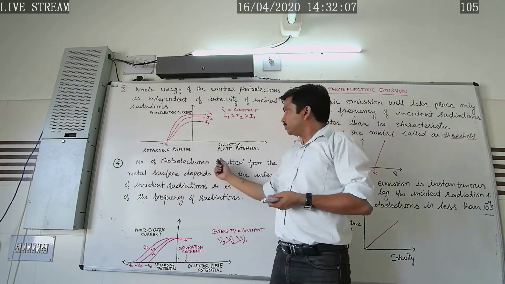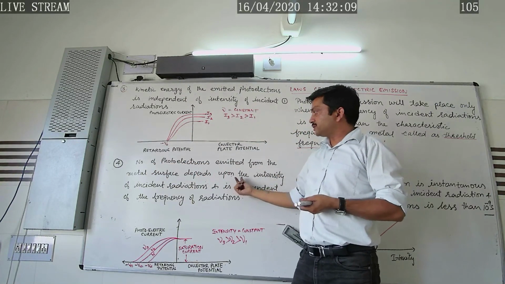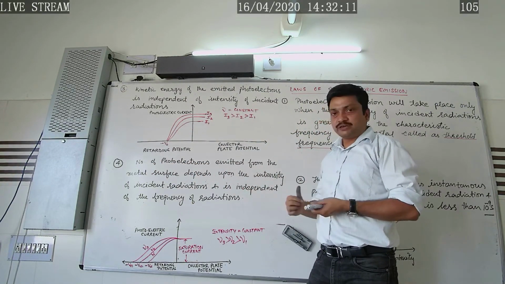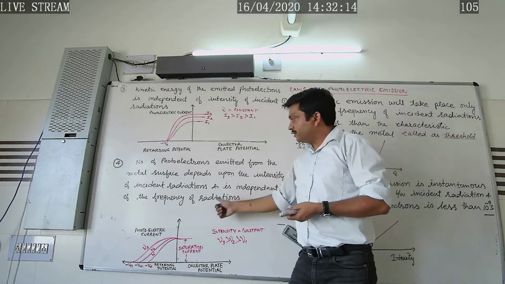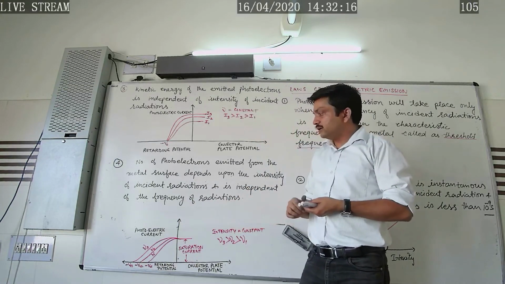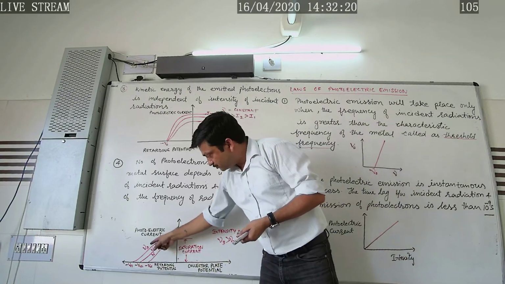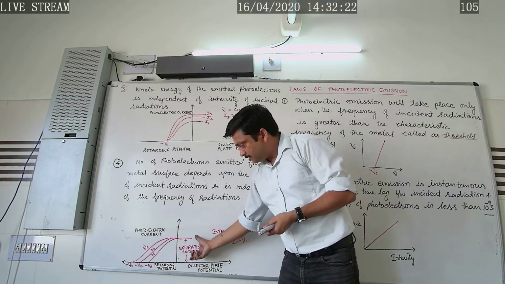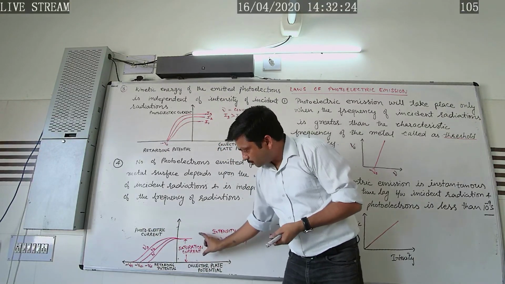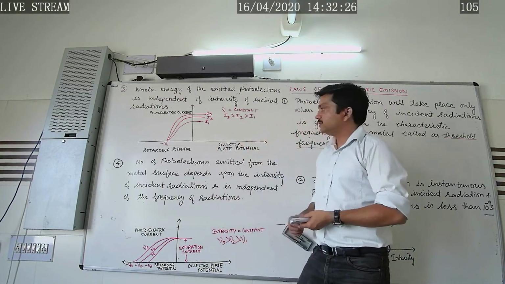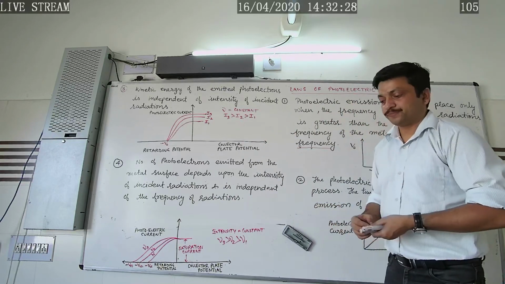Fourth law: the number of photoelectrons emitted from the metal surface depends upon the intensity of incident radiation and is independent of the frequency of incident radiation. Here you can see that corresponding to these 3 frequencies, the saturation current is found to be the same. So this is the fourth law.